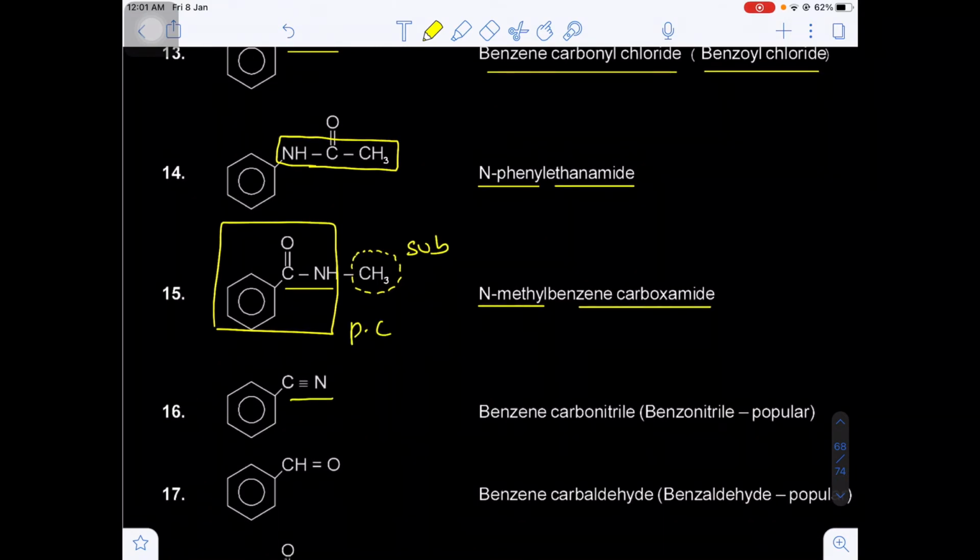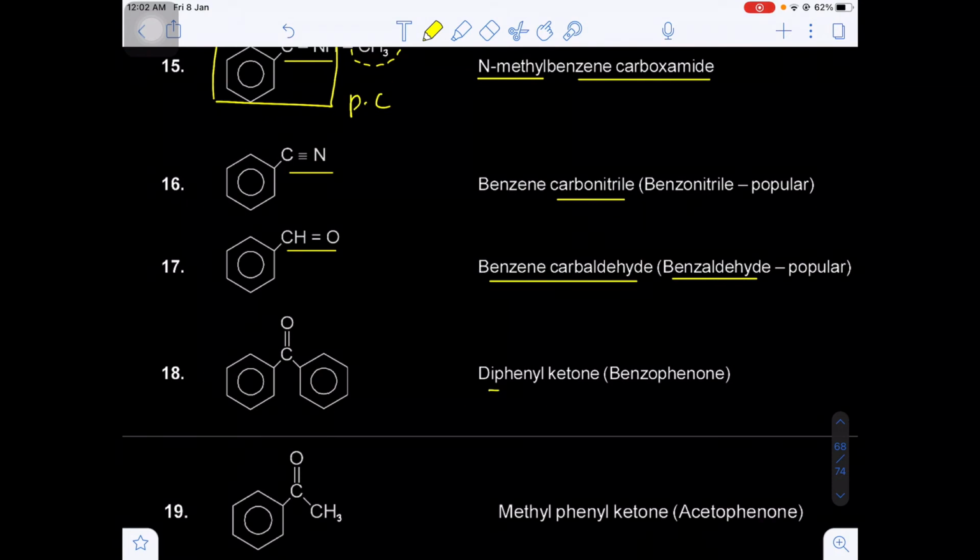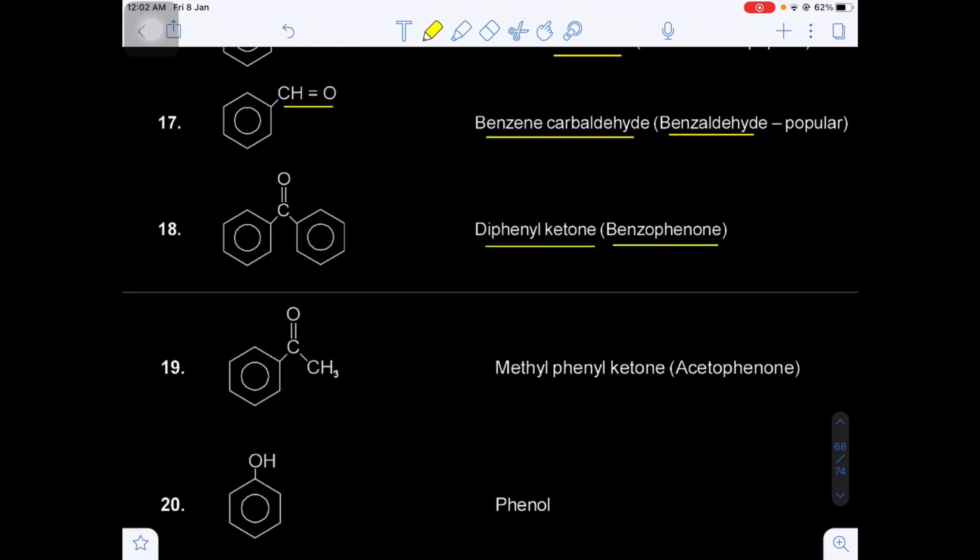Now the C triple bond N is known as a carbonitrile. There is a special suffix. Benzene carbonitrile. So this is the aldehyde, but there is a special suffix for aldehyde, carbaldehyde, because the carbon is not included in the parent chain. Benzene carbaldehyde, and it is regularly named as benzaldehyde. Now here diphenyl ketone, C double bond O ketone, otherwise simply we can say benzophenone.